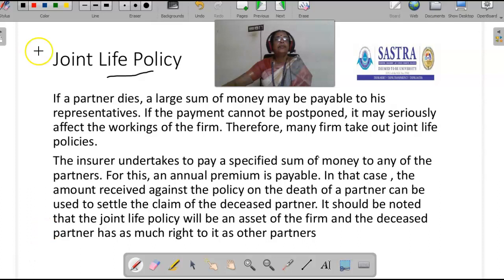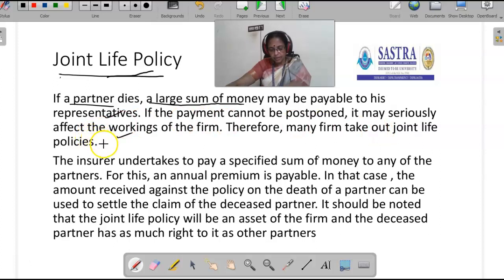The next topic is joint life policy. If a partner dies, a large sum of money may be payable to his representatives. The payment cannot be postponed. It may seriously affect the working of the firm. Therefore, many firms take out joint life policy.